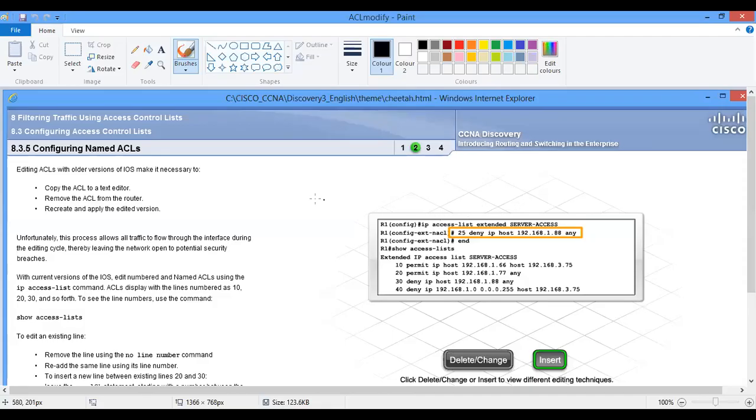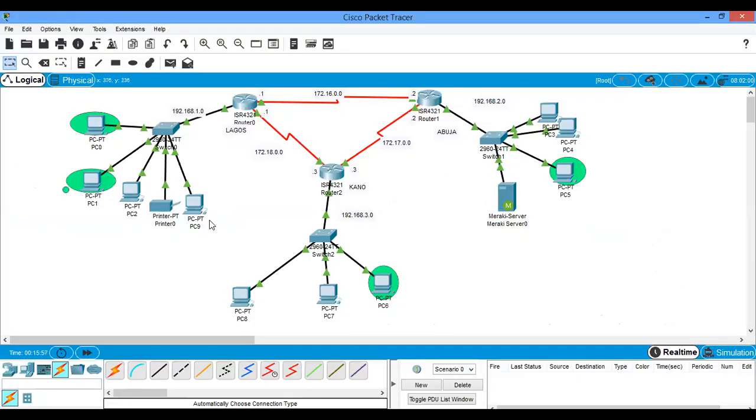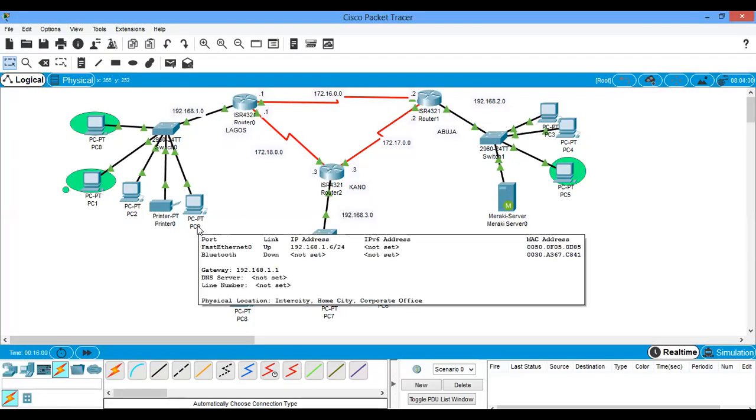When I mean inbound, I mean inbound as this. Inbound. So this is O. We have inbound, we have outbound. Inbound and outbound. Okay.